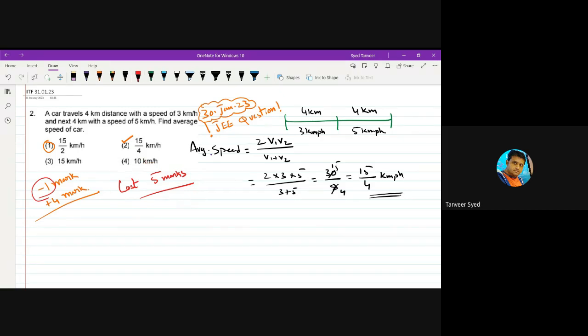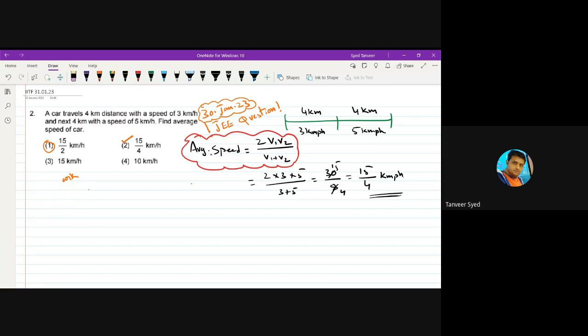Okay. What is the point here? None of you remember this formula, right? Without remembering formulas, how can you expect to solve questions? I told you this more than once.